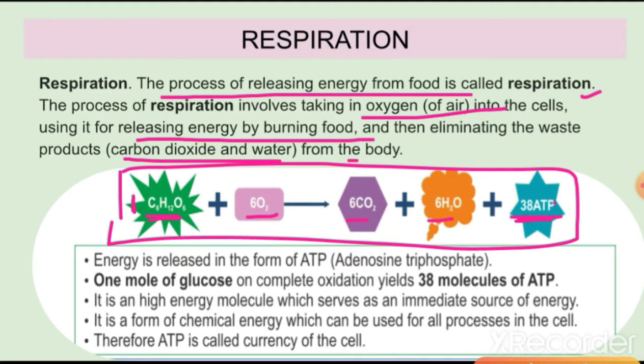What is this ATP? This is the energy currency. Or you could say that 38 molecules of ATP are released by one molecule of glucose. The full form of ATP is adenosine triphosphate. This energy is utilized for all the processes which take place in our body. For example, the digestion process, contraction or relaxation of muscles, or any other process which takes place in our body, all is with the help of this release of energy.